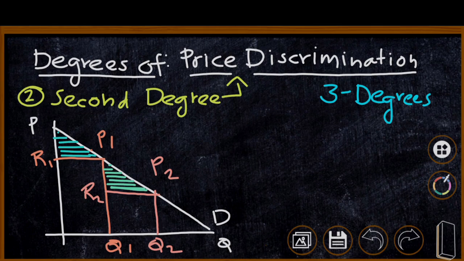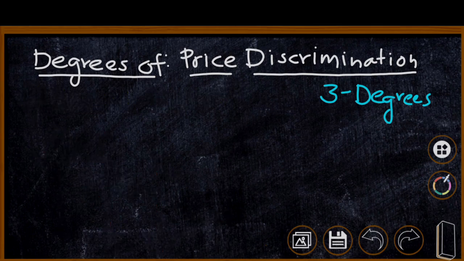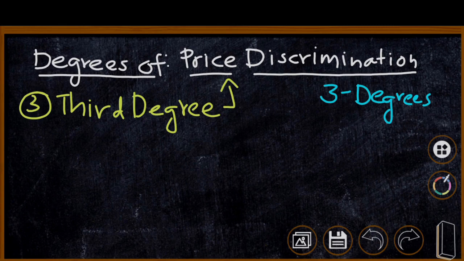Now we are moving to the third category of price discrimination, that is third degree of price discrimination. The third degree price discrimination is the most common type of price discrimination.